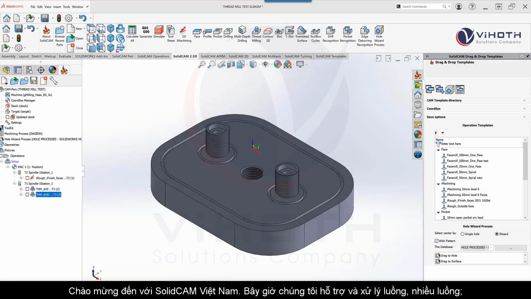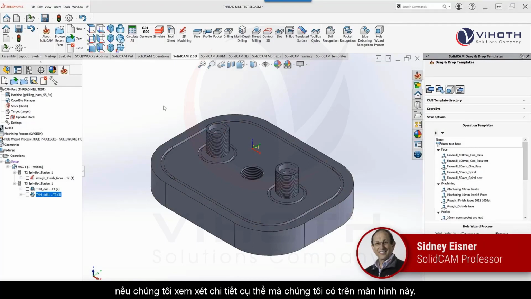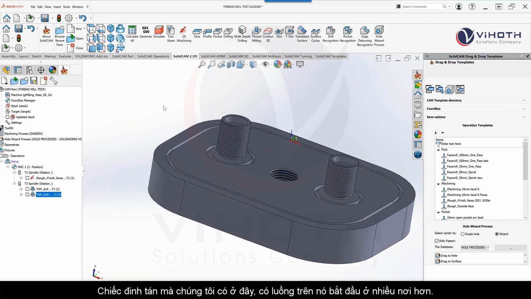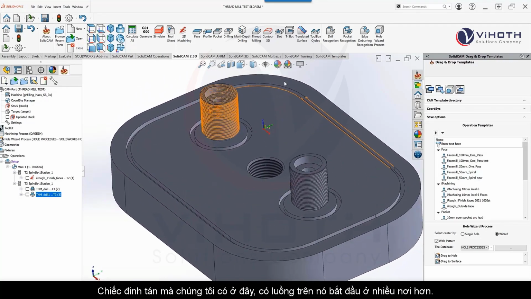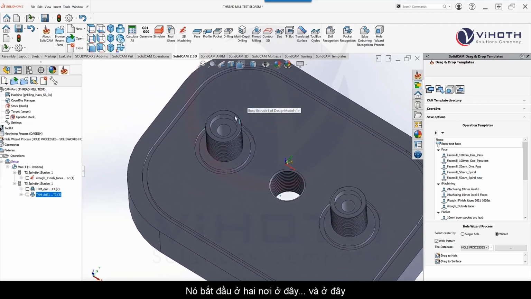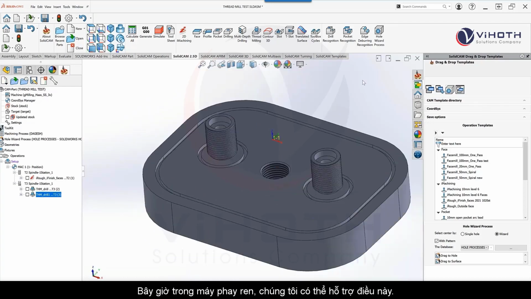We now support multi-start threads in thread milling. If we take a look at this particular part on the screen, this stud has threading on it that starts in more than one place. It starts in two places, over here and over here. So now in thread mill, we are able to support this.